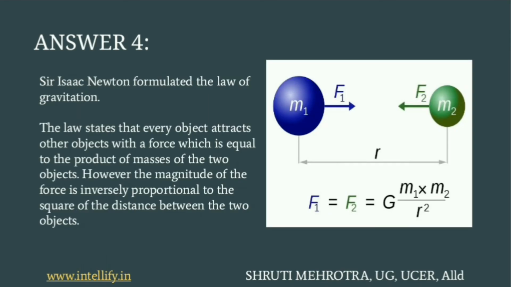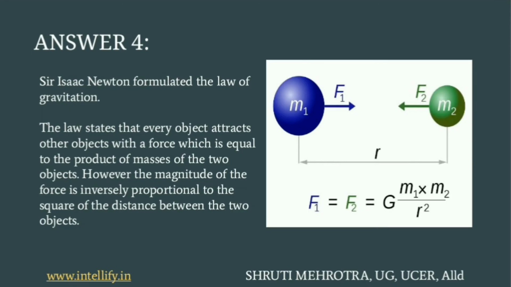So the answer to this question is, Sir Isaac Newton formulated the law of gravitation, and that law states that every object, means if 2 objects are present, those 2 objects will attract each other and the force of attraction between them is equal to the product of the masses of the 2 objects, and the magnitude of the force is directly proportional to the product of those masses of the 2 objects, and that force is inversely proportional to the square of the distance between those 2 objects.